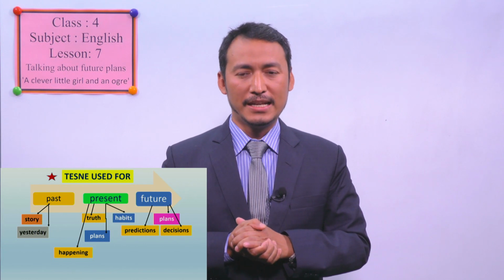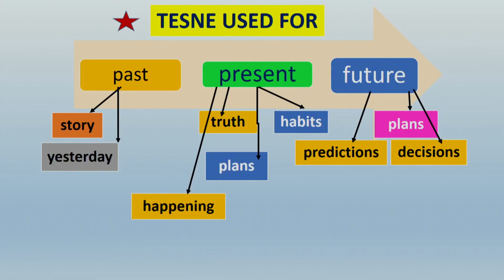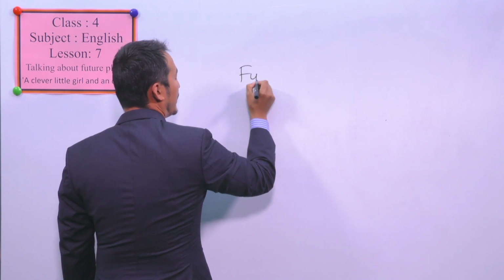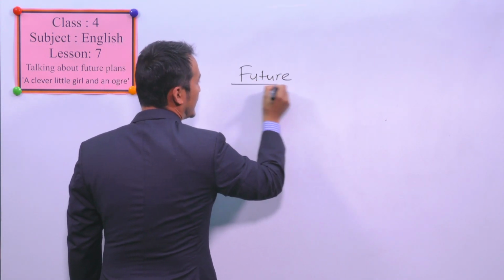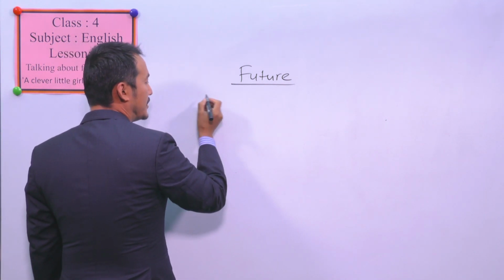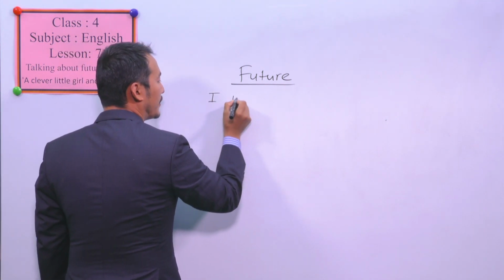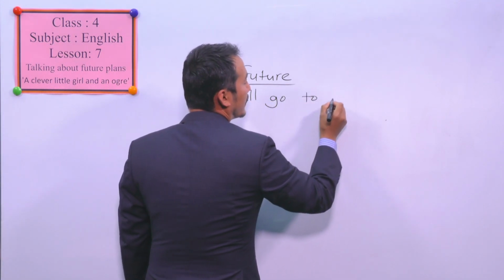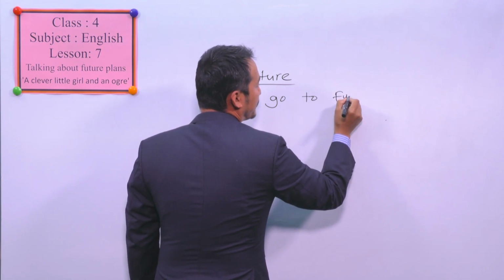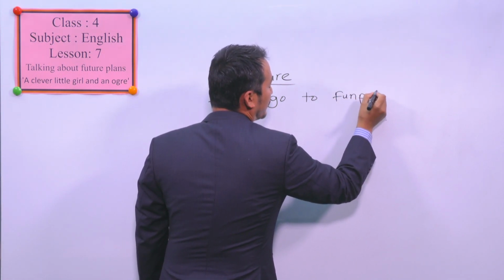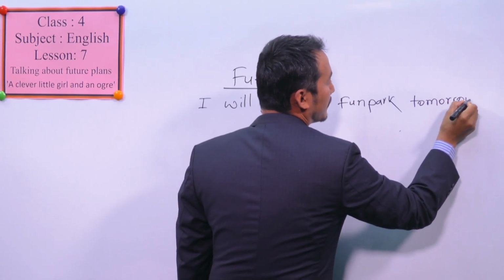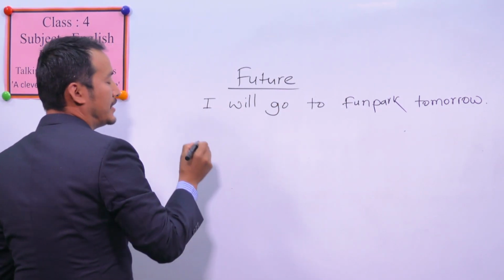These are structures for making plans. Let me write some examples to you with future tense. Okay, this is our focus, but we can also use present, as I said earlier. For future tense, we can say, I will go to a fun park tomorrow. Okay, this can be one sentence.